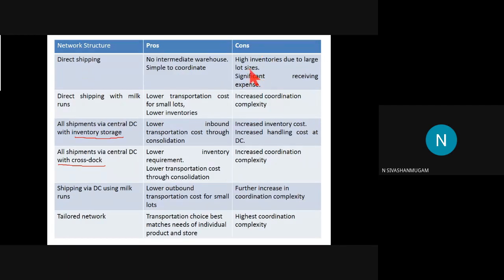But on the other hand, there are high inventories due to large lot size. Definitely it needs high inventories. Why are we calling this high inventories? Just consider we are dealing with one supplier and one buyer. The buyer requires around 5 tons of raw material.